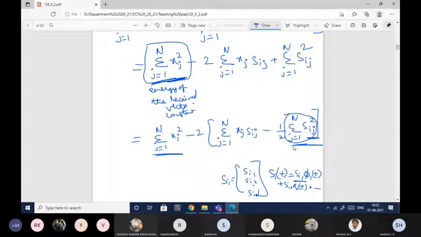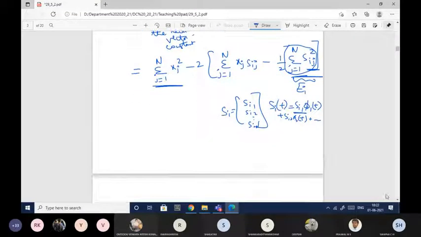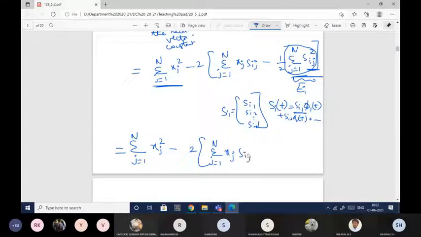Let me denote this as Ei, again some constant value. So this can be written as summation of xj square, minus 2 times summation j equal to 1 to n xj sij minus half Ei. Ei is nothing but the energy of the transmitted signal.